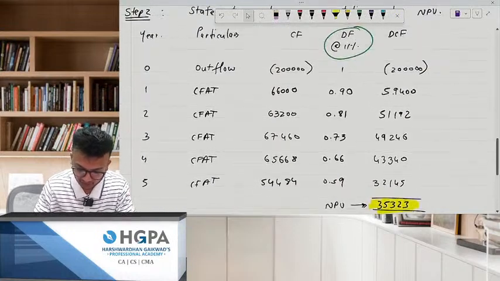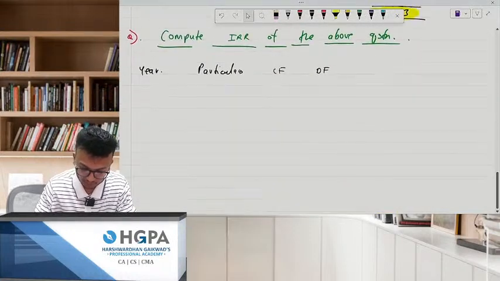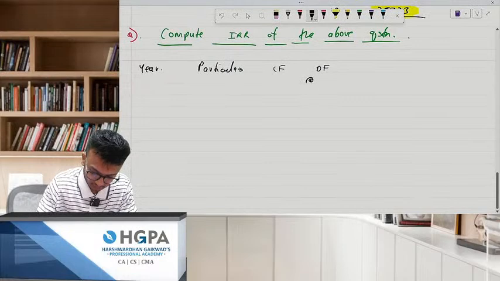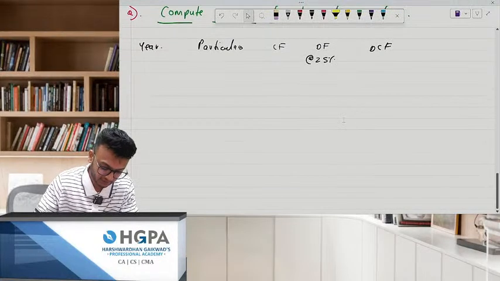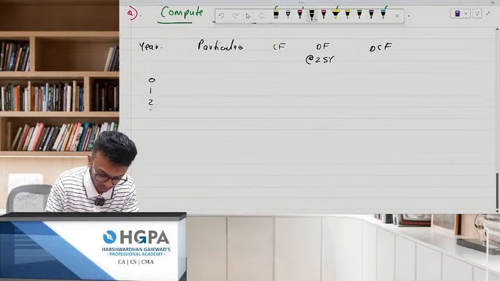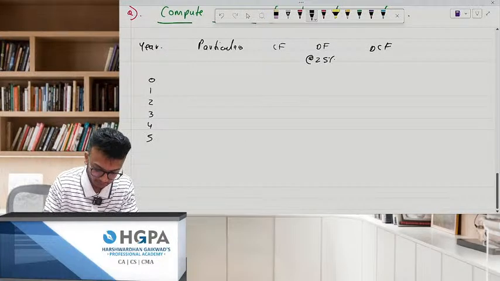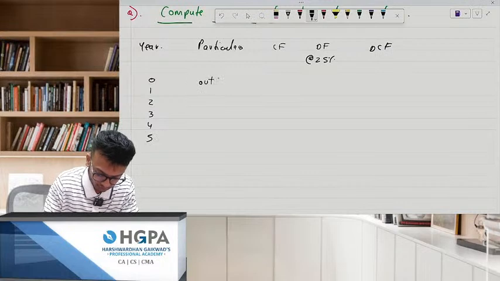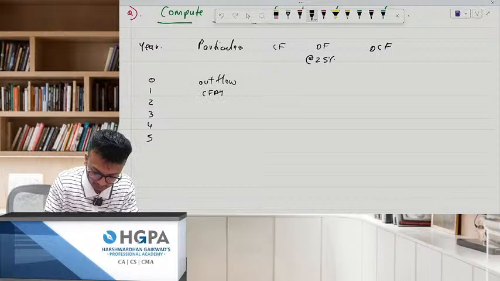I think we should take not 20, we'll take more. Take 25% DCF. Years 0, 1, 2, 3, 4, 5. Outflow. This is your CFAT.